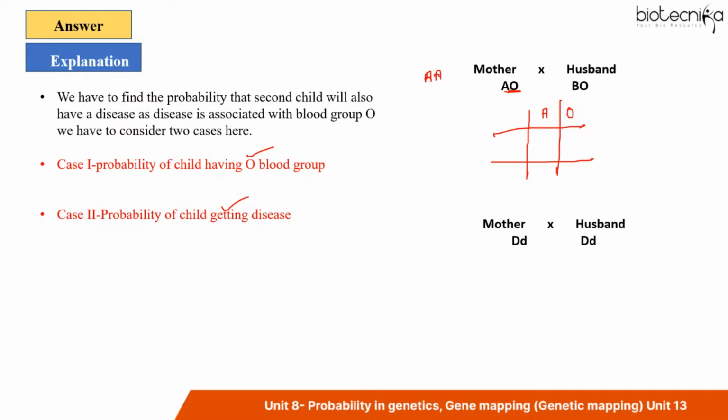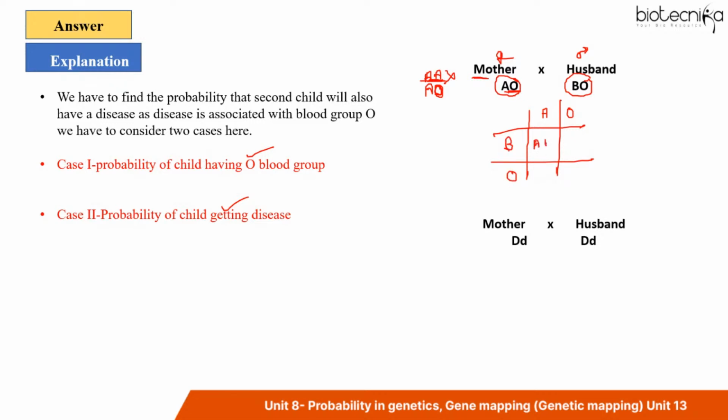Because an individual can have A blood group in these two cases, but the mother cannot have this genotype, because if we are talking about the inheritance of the O allele and blood group O in the progeny, it is only possible when male and female both contribute the O allele. This is the reason I have considered this genotype over here.